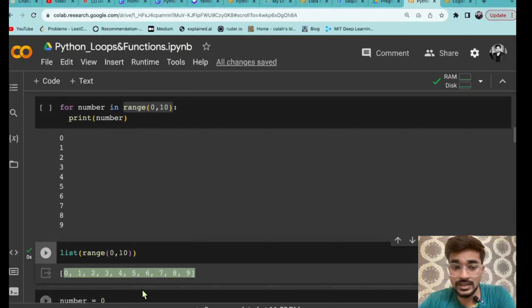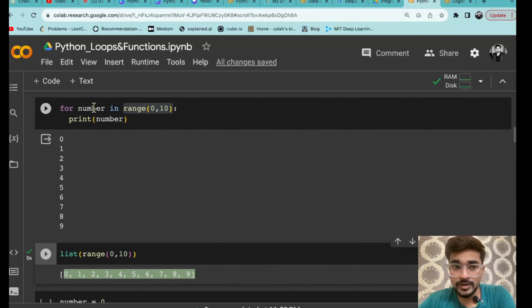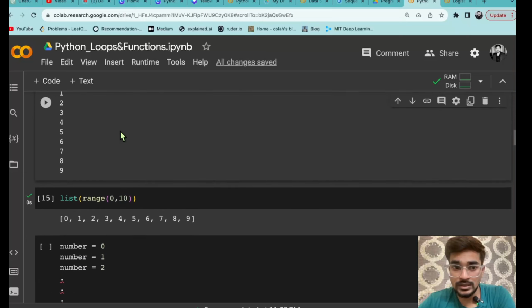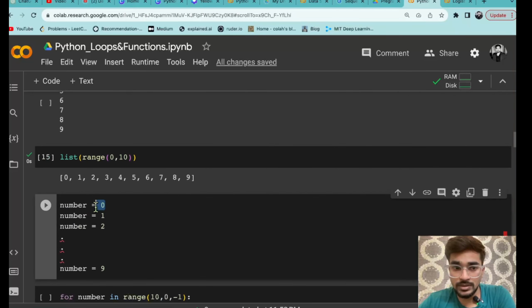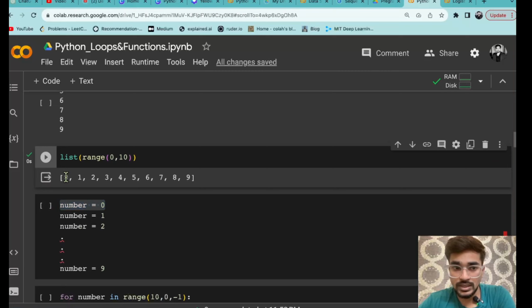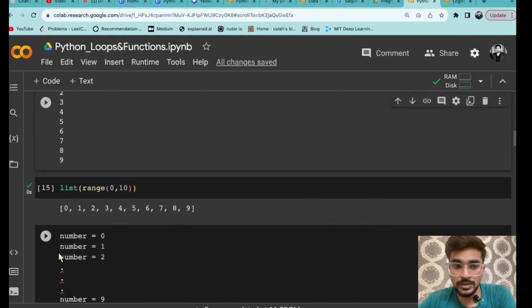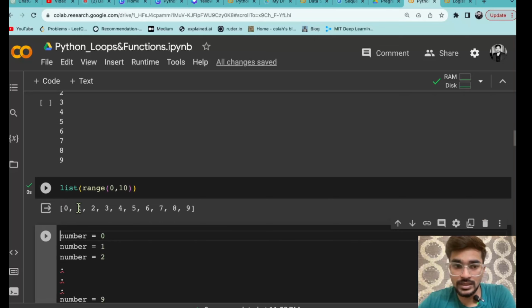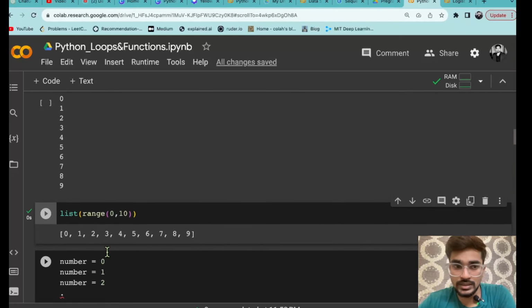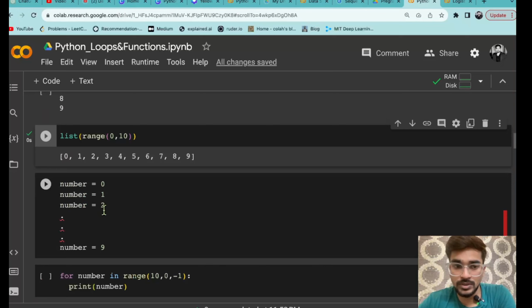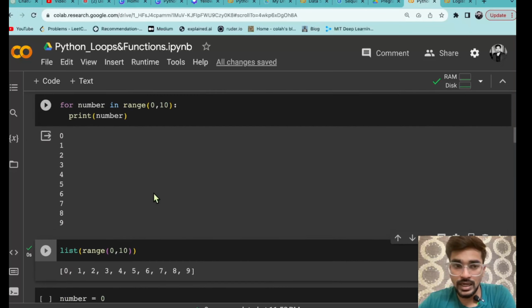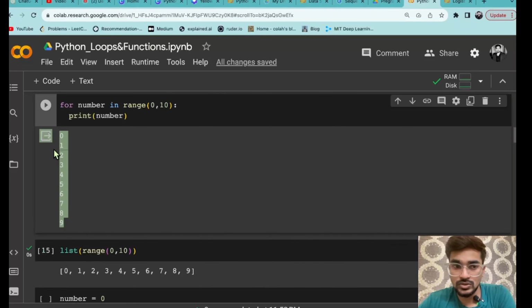And then after generating that list, what is happening, number variable में सारे element 1 by 1 जा रहे हैं. So like first of all क्या होगा, number variable में 0 assign हो जाएगा, this 0, and it will do a print of that number क्योंकि आपने print किया उसको. So it will just print 0. Then number variable पे क्या होगा, next element that means 1 will be assigned, and then it will again print that. Similarly for number 2, and it will go up to number 9, and it will print all of them one by one, and this will be the output we are getting.